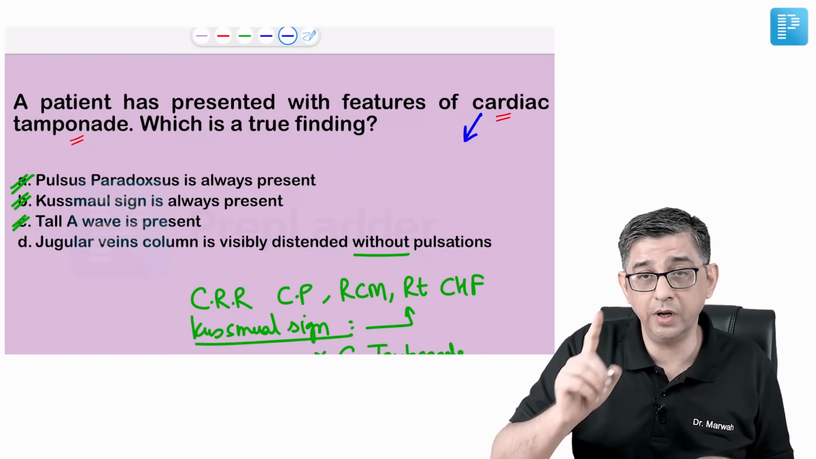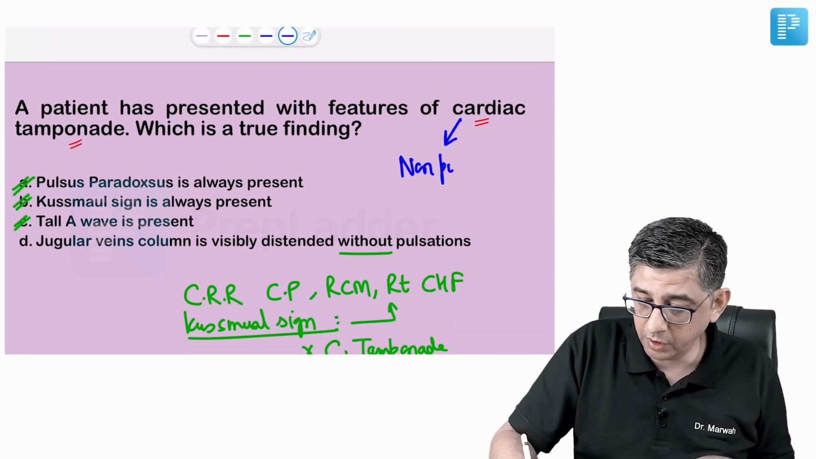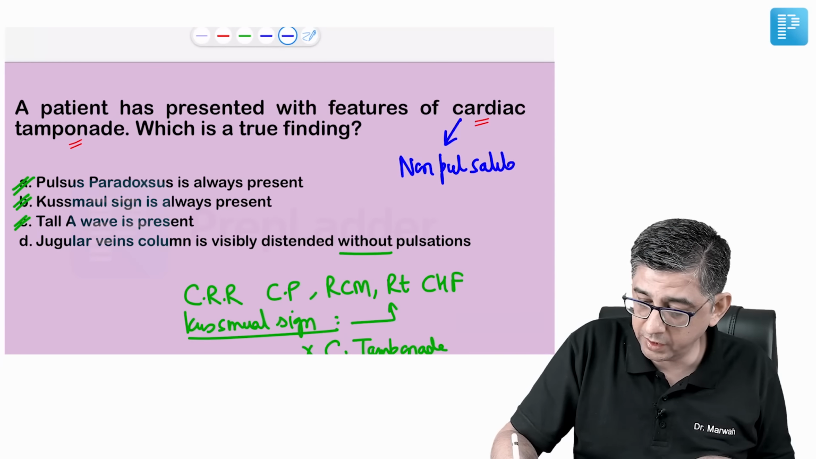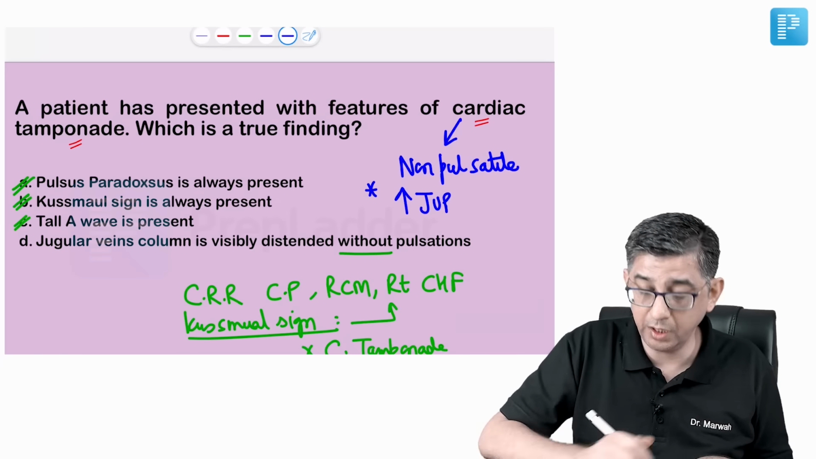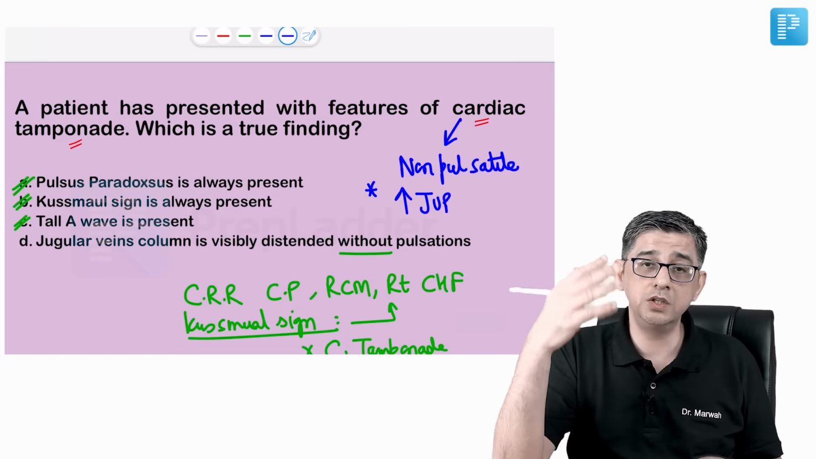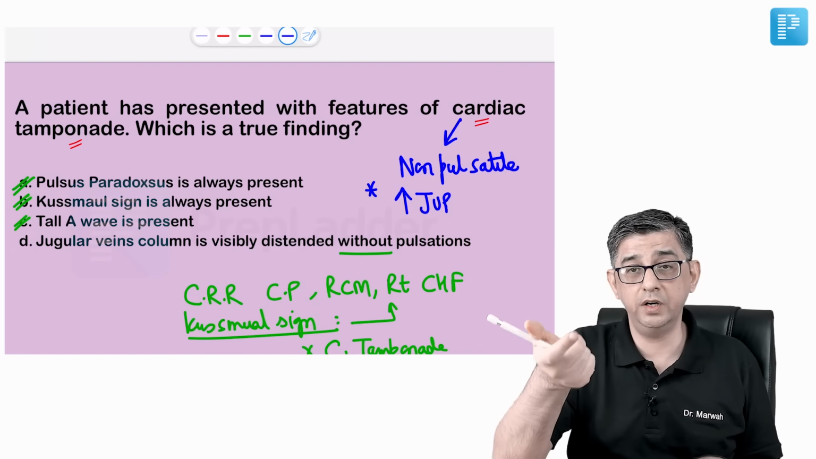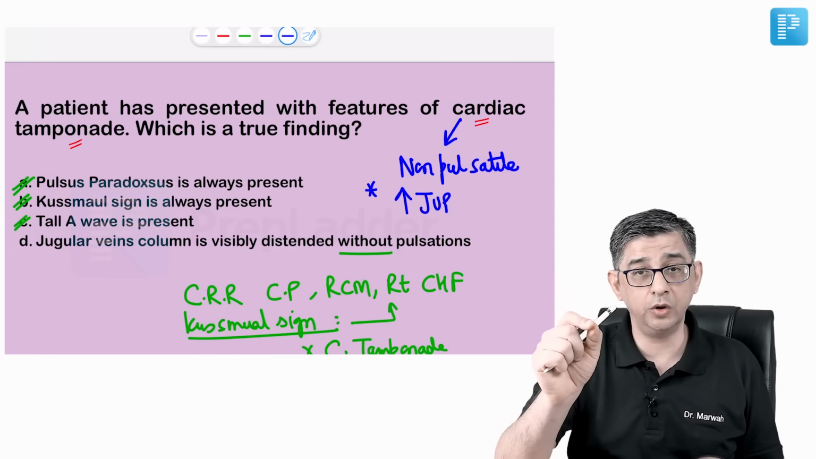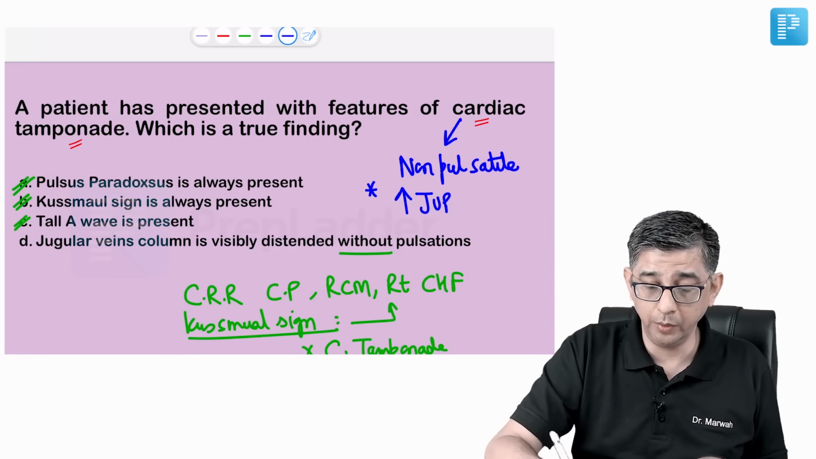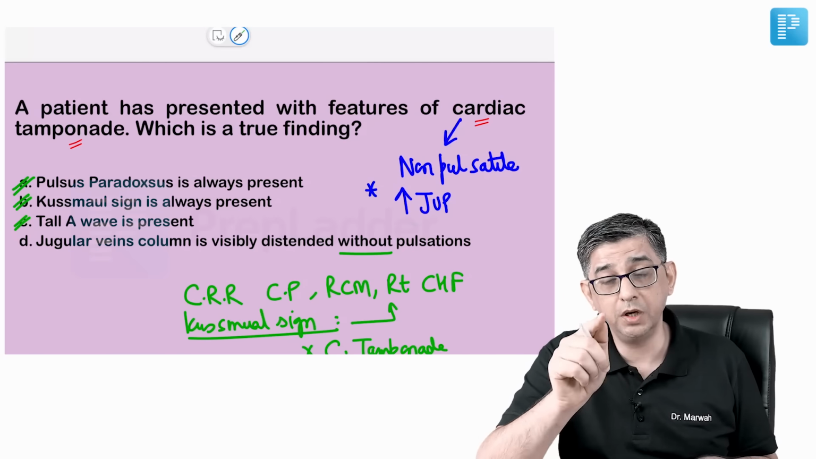The most important diagnostic feature of cardiac tamponade is that the patient will have a non-pulsatile elevated JVP. If you have listened to me on the topic of cardiac tamponade, I have told you that in all conditions of cardiology, you always have an elevated JVP, and that is a pulsatile elevated JVP. The only scenario where you get a non-pulsatile elevated JVP is cardiac tamponade.